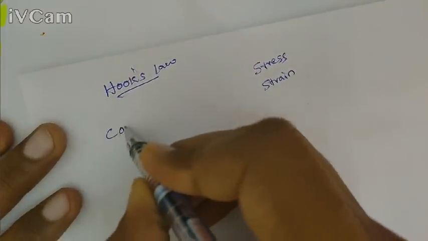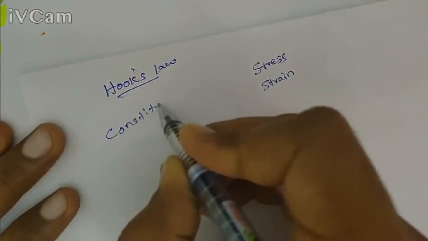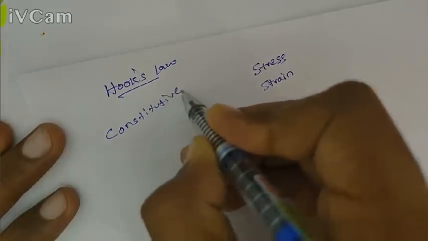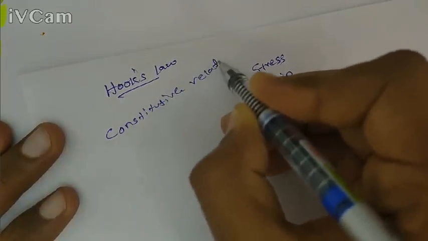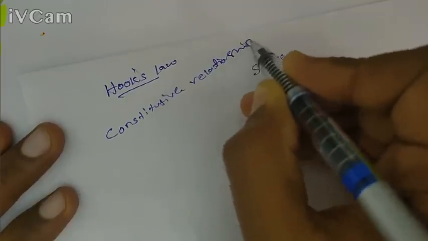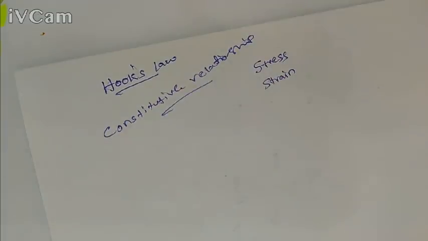Another name for Hooke's law is the constitutive relationship for a material subject to external load.